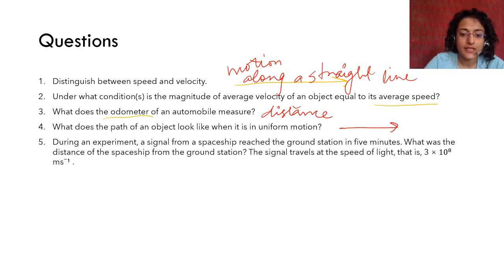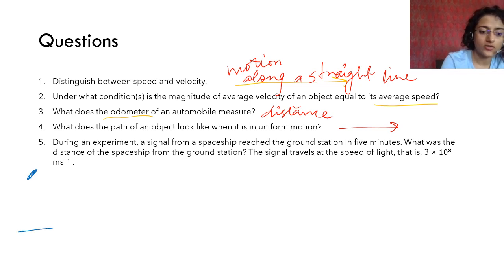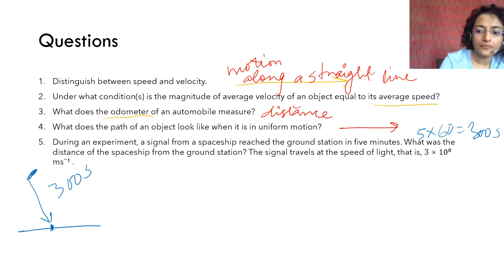During an experiment, a signal from a spaceship reached the ground station in 5 minutes. Okay. Signal from a spaceship, this is a spaceship, reached the ground station here in 5 minutes. 5 minutes is 5 into 60 is equal to 300 seconds. Okay. It took 300 seconds. What was the distance of the spaceship from the ground station where the signal travels at the speed of light, that is 3 into 10 raised to power 8 meter per second.